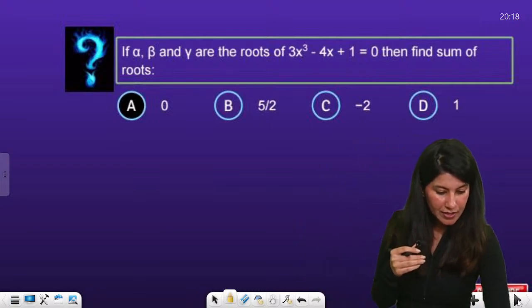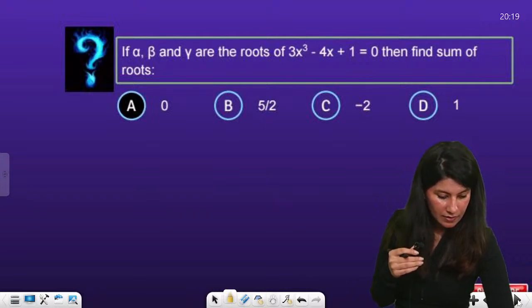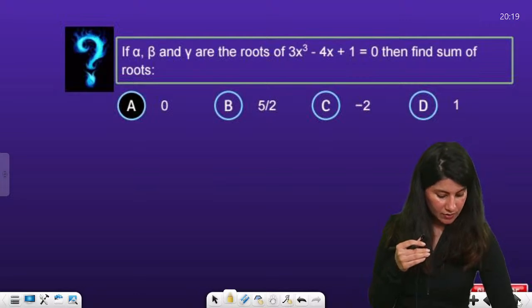Are you going to attempt the question? Try attempting it.